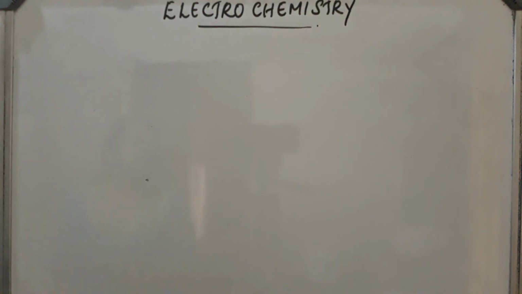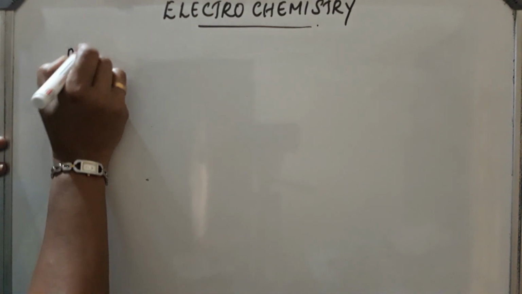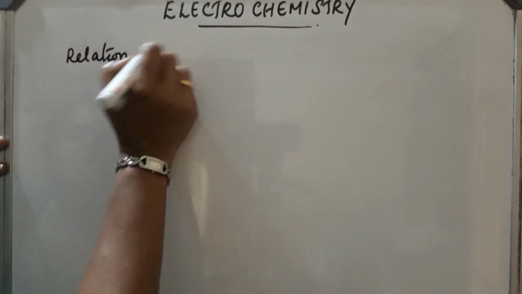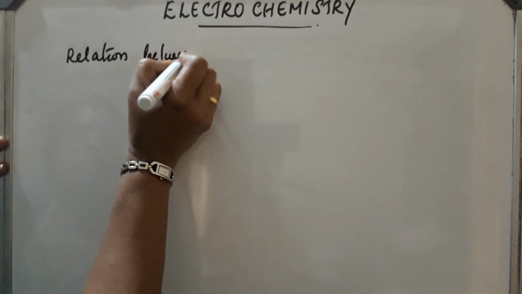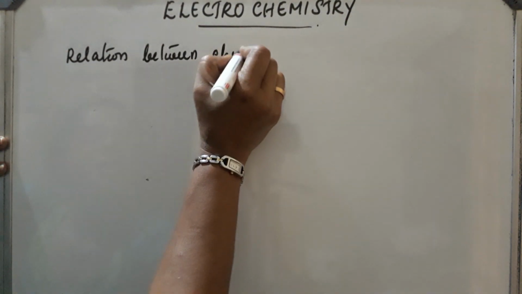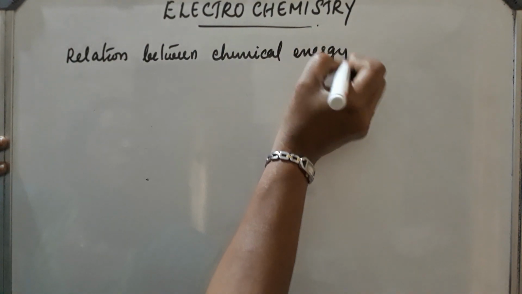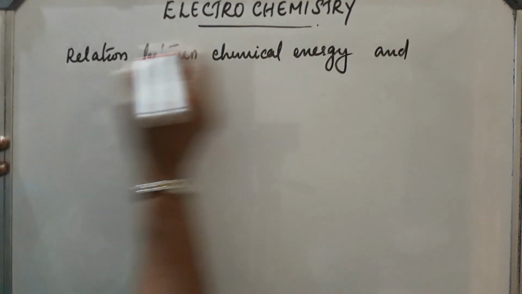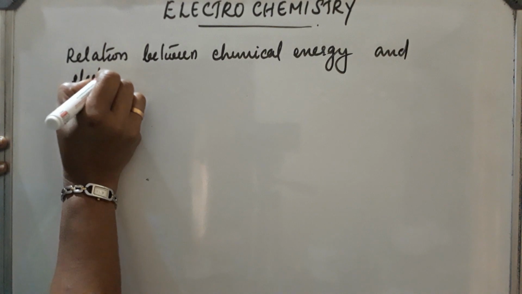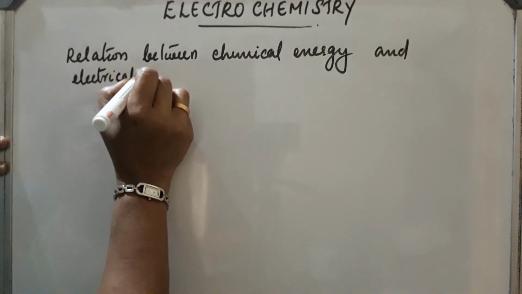Good morning students. Electrochemistry. Now what is electrochemistry? It's the branch of chemistry which establishes a relation between chemical energy and electrical energy.